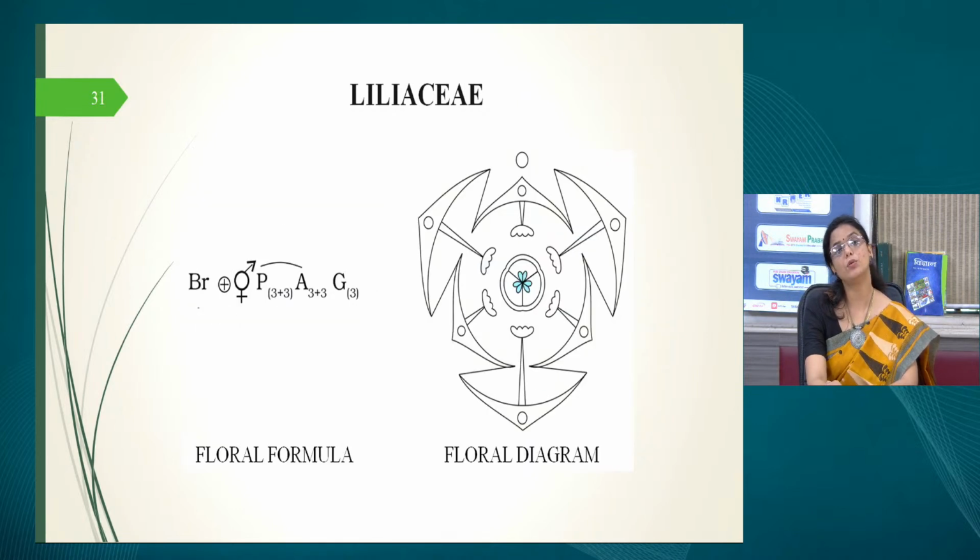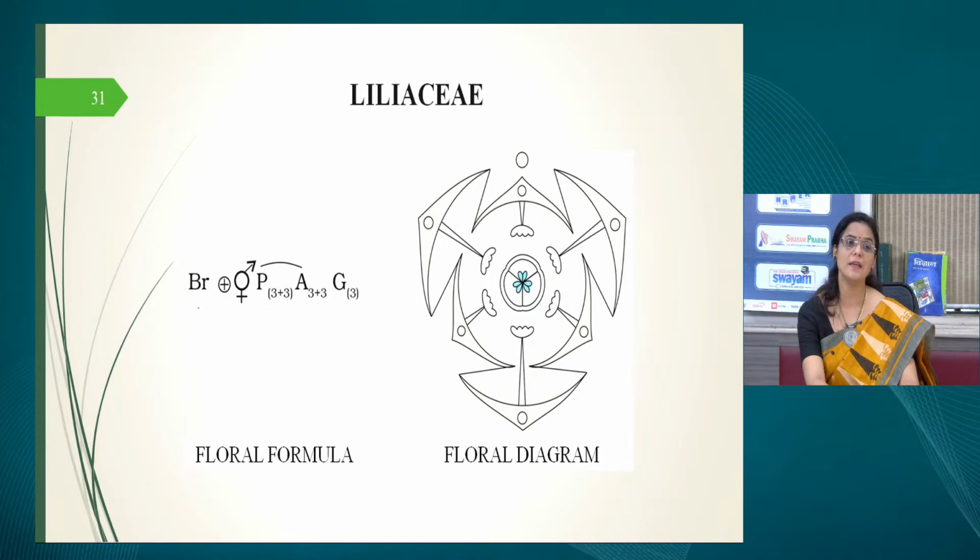So now coming over to the floral formula and diagram of this plant, it has a bract. So it is bracteate, so we can see BR written, which was not previously written in the other 2 families. Then it is an actinomorphic flower, so you have a circle and a cross. Then it is a hermaphrodite flower, so you have both the male and female sex organs, androecium and gynoecium, and also petals are there. So no K and C, you have a P representing the perianth in monocots.